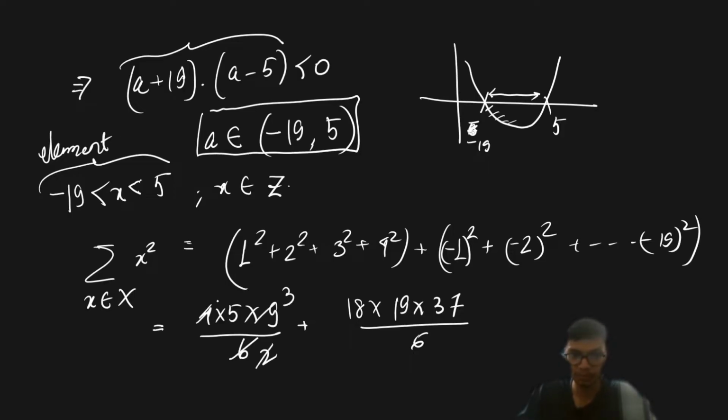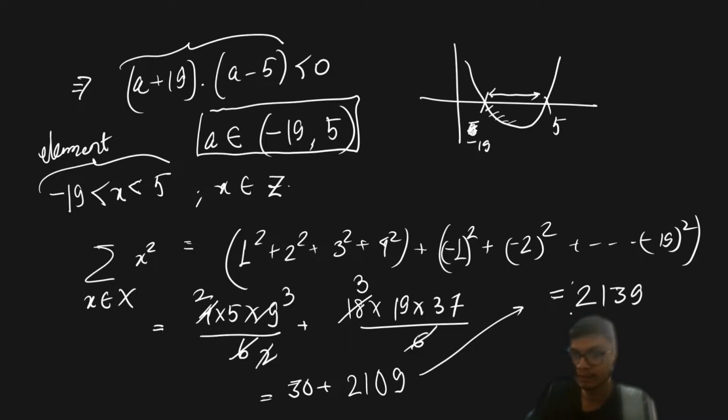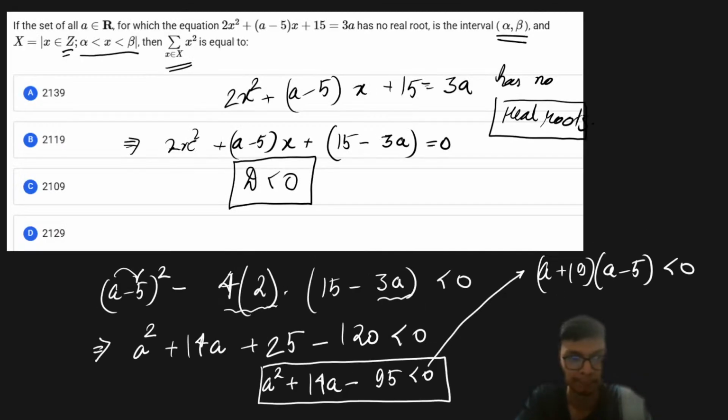So if you try to simplify this part out, you will find this relation as 30, and this part will come out as 2109, which will give me the answer to the summation of the squares of the elements, which is going to be equal to 2139, and that is going to be the answer for this particular problem. So we have the answer as option number A, that is 2139.